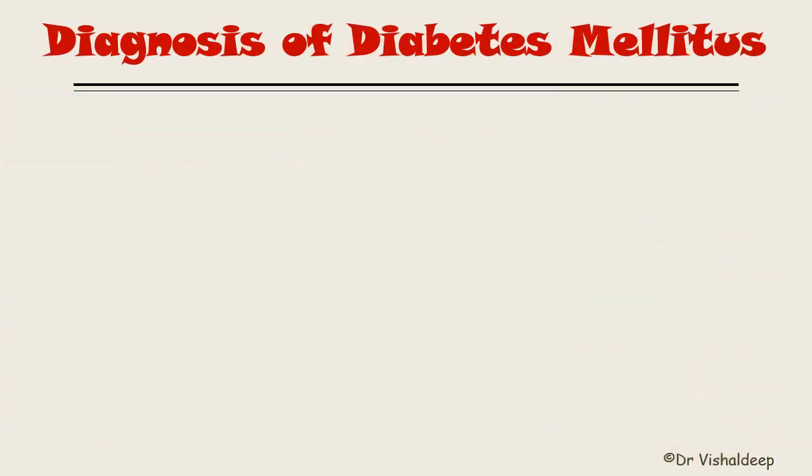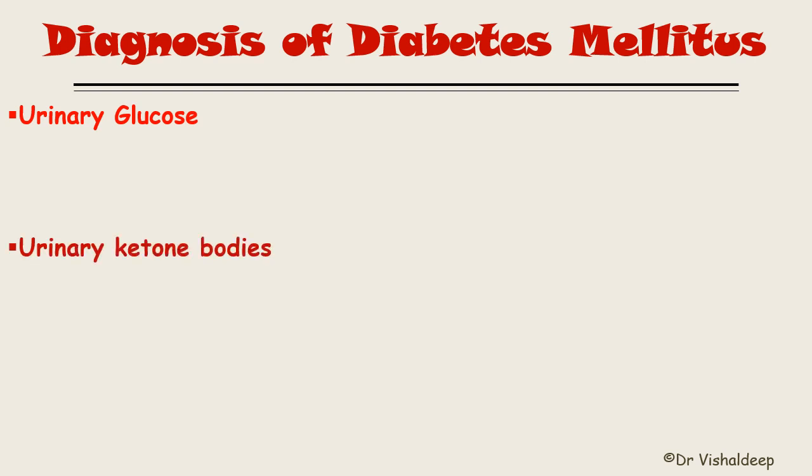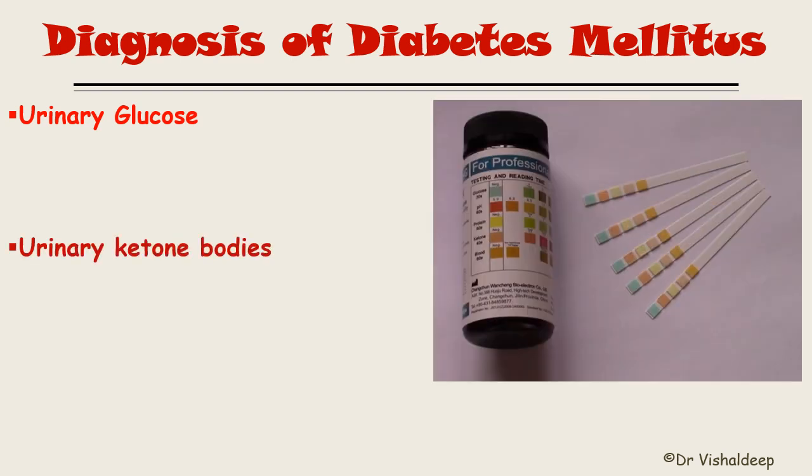Now, diagnosis of diabetes mellitus. The simple way to diagnose diabetes mellitus is by measurement of the person's blood glucose level, that is RBS, random blood sugar level, and the fasting blood sugar level. In addition to that, if we test the urine of a patient, we also will be able to diagnose diabetes mellitus or, let's say, the severity of the diabetes. So urinary glucose level and the other one is urinary ketone bodies. There is a strip available. You just have to dip that strip.